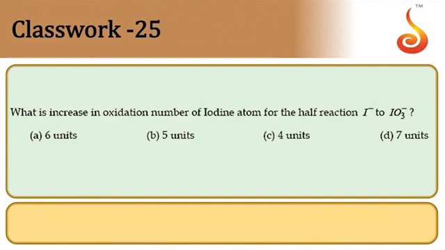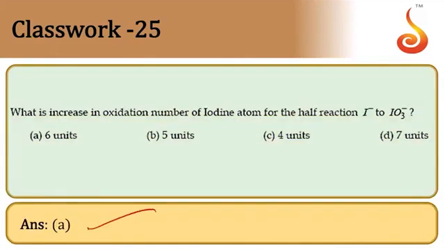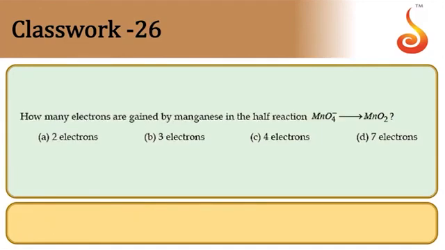What is the increase in oxidation number of iodine in the half reaction I- to IO3-? IO3- has the +5 state for iodine. It is -1 here. So -1 to +5 state. Minus 1 to plus 5 will be 6 units of change. So the answer is option A.